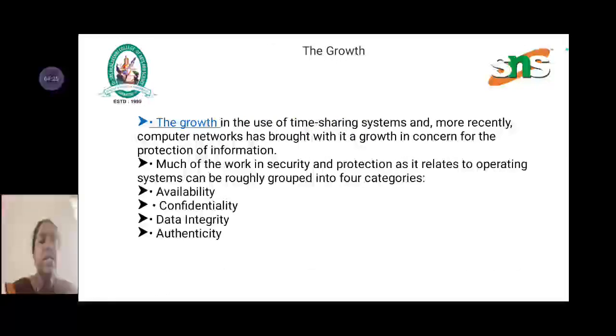Growth. The growth in the use of time sharing systems, and more recently computer networks, has brought with it a growth in concern for the protection of information. Much of the work on security and protection as it relates to operating systems can be roughly grouped into four categories: availability, confidentiality, data integrity and authenticity.